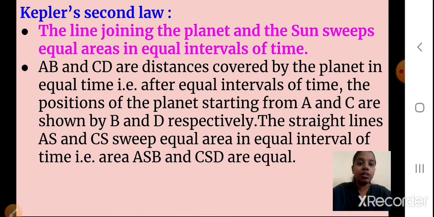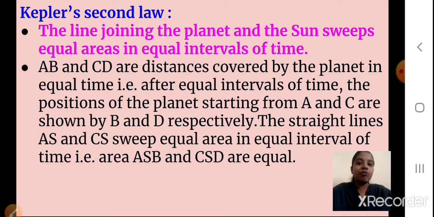Okay students, here AB and CD are the distances covered by the planet in equal time. After equal intervals of time, the positions of the planet starting from A and C are shown by B and D respectively. I'll just read this out and then show you the picture again. The straight lines AS and CS sweep equal areas in equal intervals of time. Areas ASB and CSD are equal.